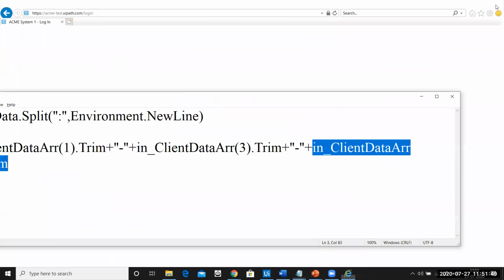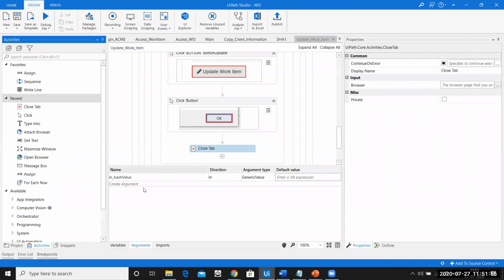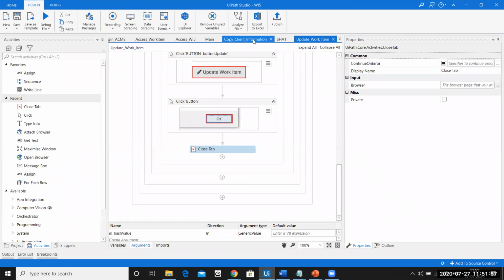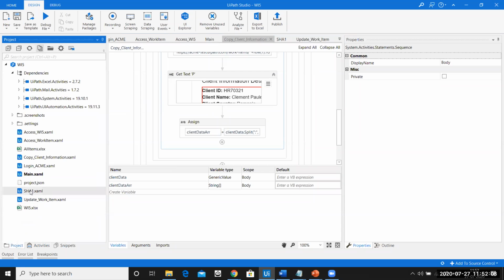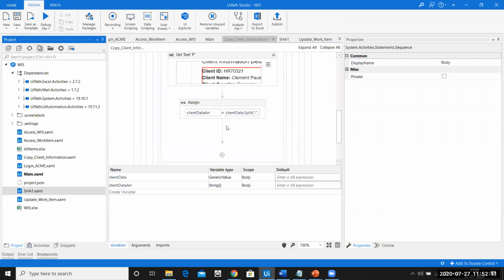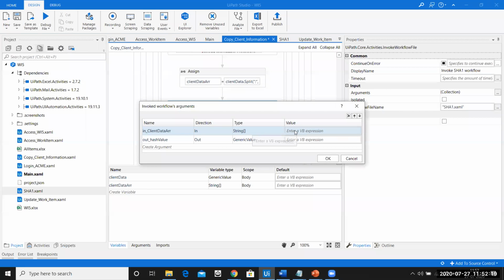Now the only thing that is left is we need to align all those values together. As in, I'll tell you what. So this is the client information that you have copied. After you copy the client information, what you have to do is open the SHA1 website, correct? For that particular client. After you have copied all of it, let me invoke the SHA1 workflow first. It is asking me for an int data, that is the array, right? So we have to pass the array here, client data ARR.